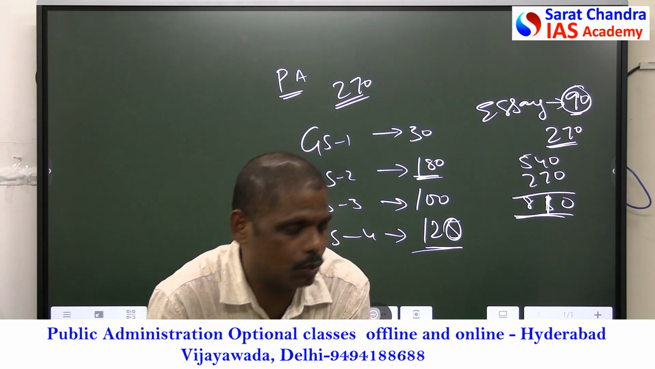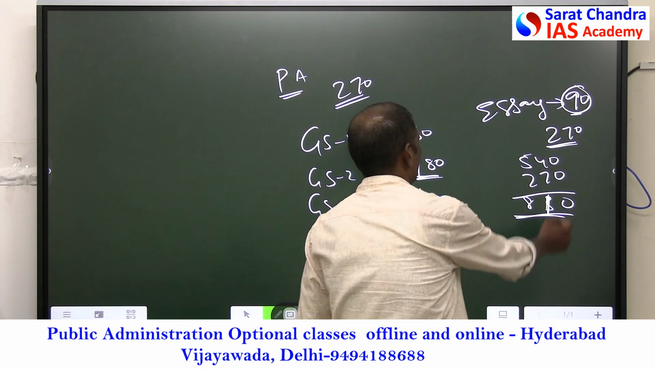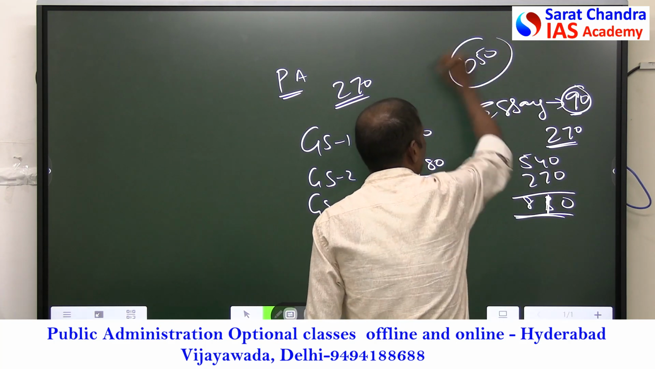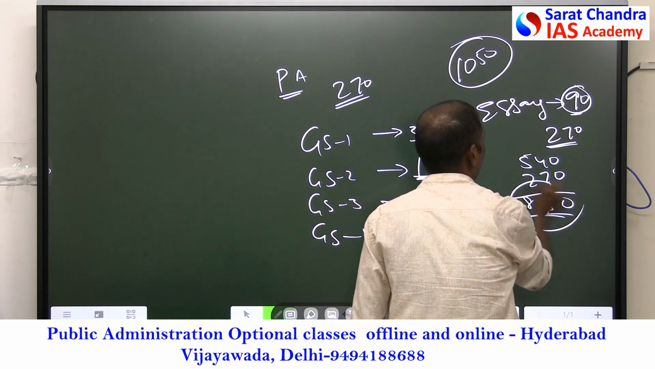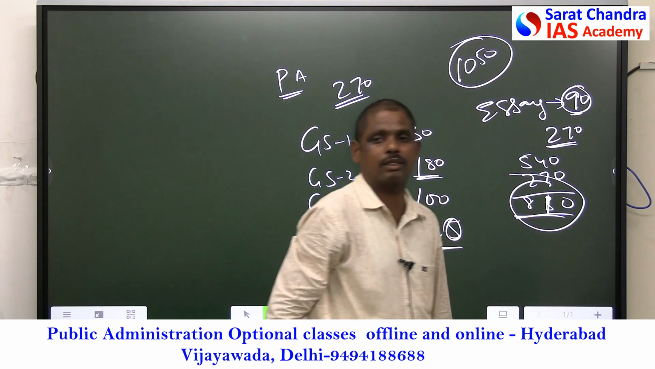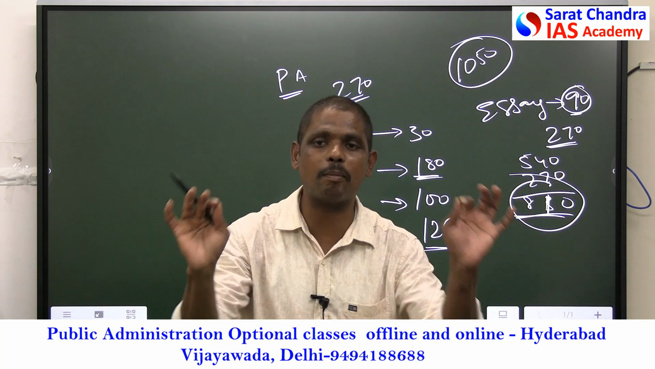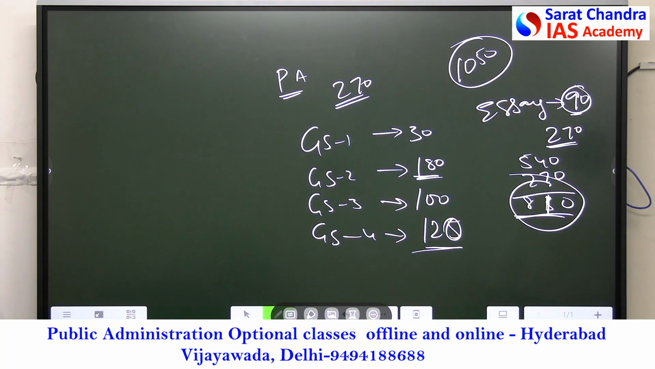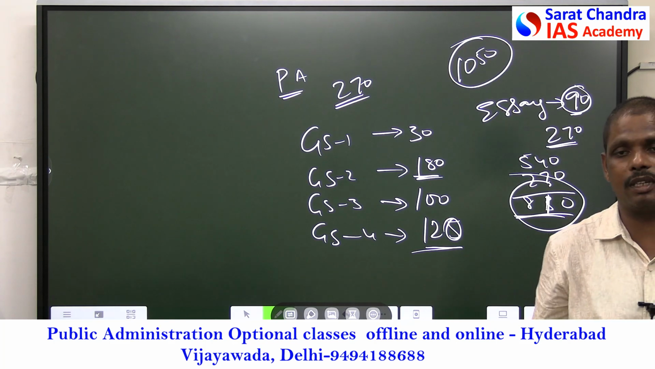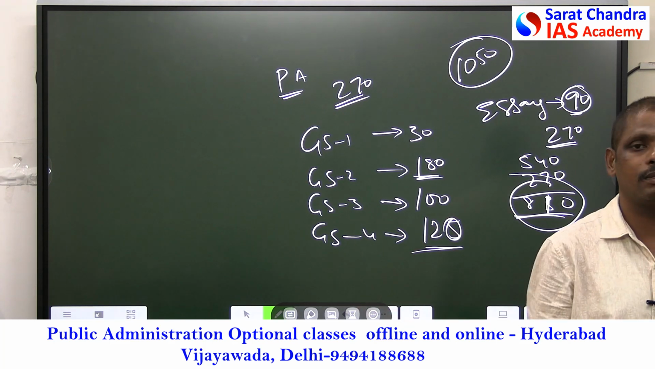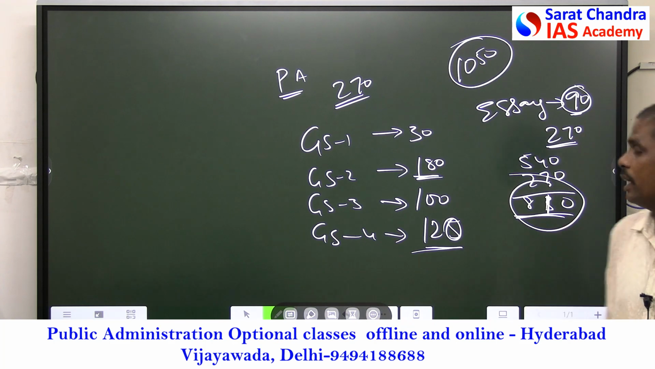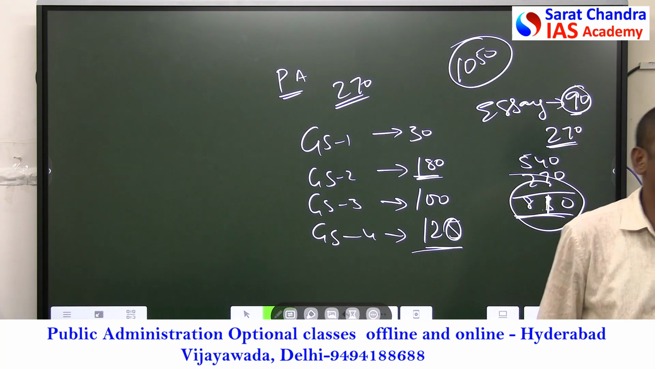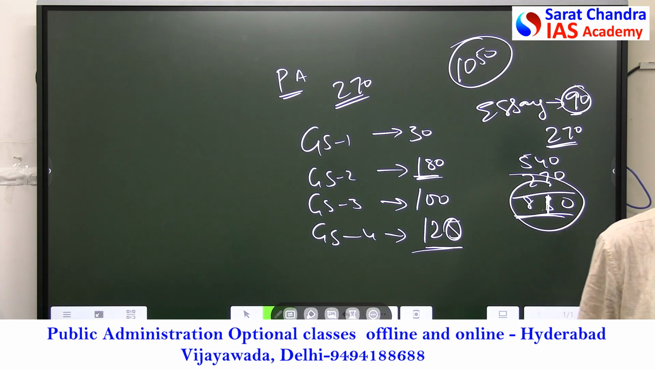All right, so out of 1050, you can score around 810 marks. Just by the knowledge of public administration, you can score around 800 plus marks in the entire GS and optional. So that is the importance of public administration. It will help you a lot.